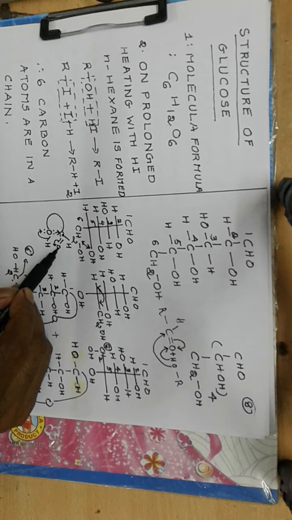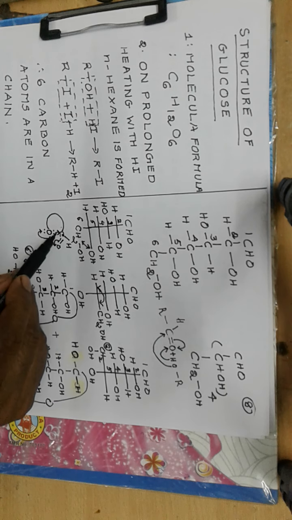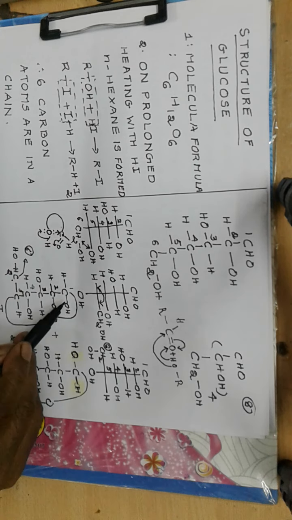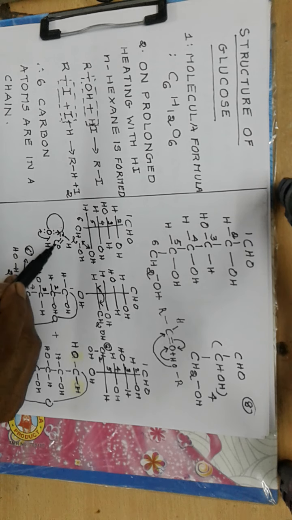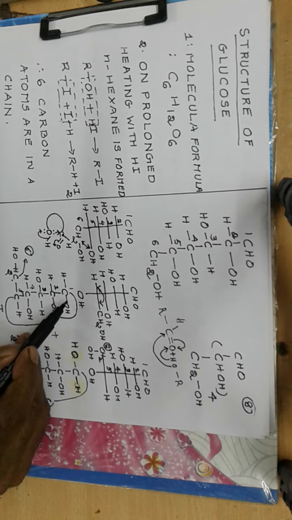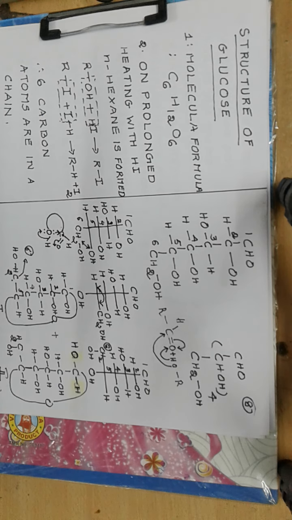H positive goes to oxygen and this O negative connects to this carbon, and we get a C-O bond and an OH group. So a C-O bond and an OH group are formed on carbon 1.